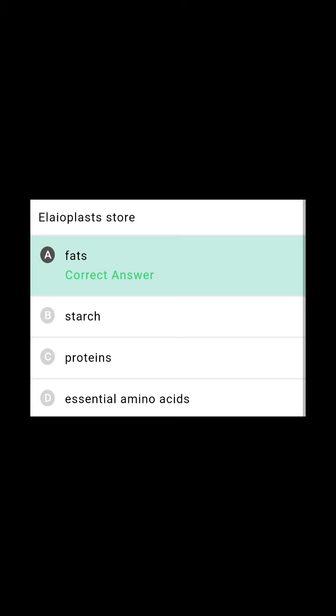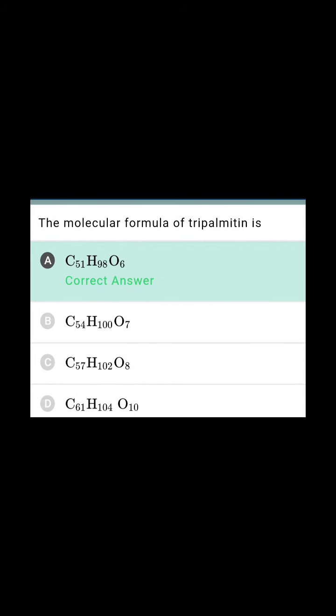Eleoplasts store. Eleoplasts are nothing but a type of plastids which are called leucoplasts or colorless plastids, which are present in deeper tissues, not exposed to the sunlight. And the function of the eleoplast is to store the fat or oils. If they store starch, amyloplast. If they store proteins, aleuroplast. So here it is asked, what are eleoplasts? That are nothing but fat storing plastids.